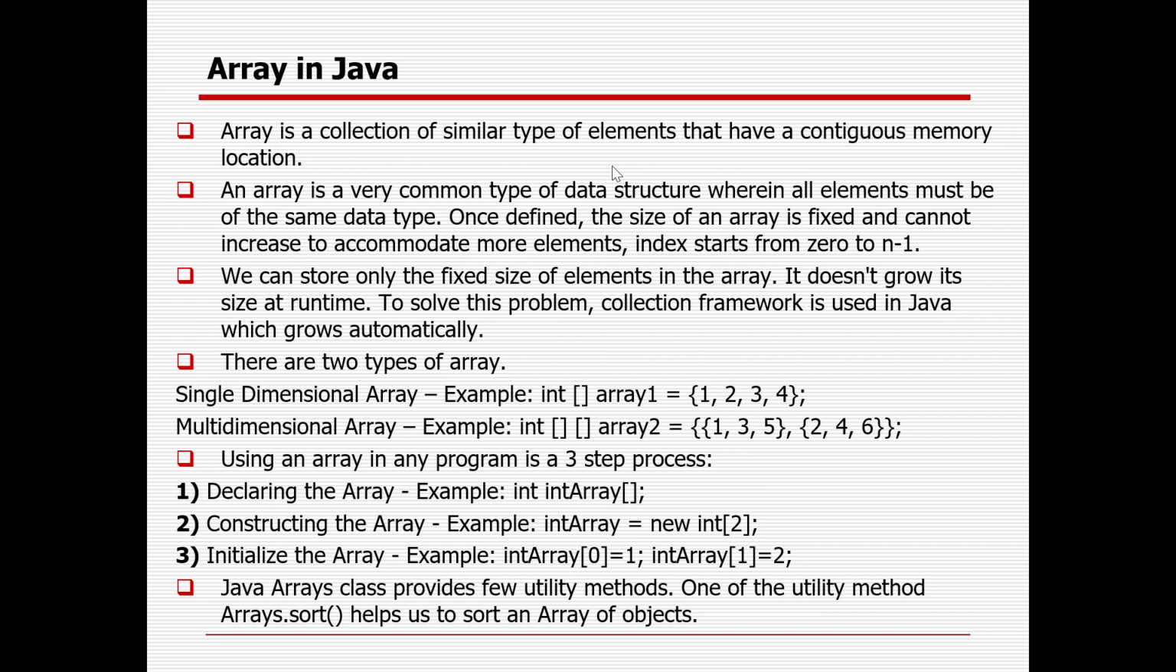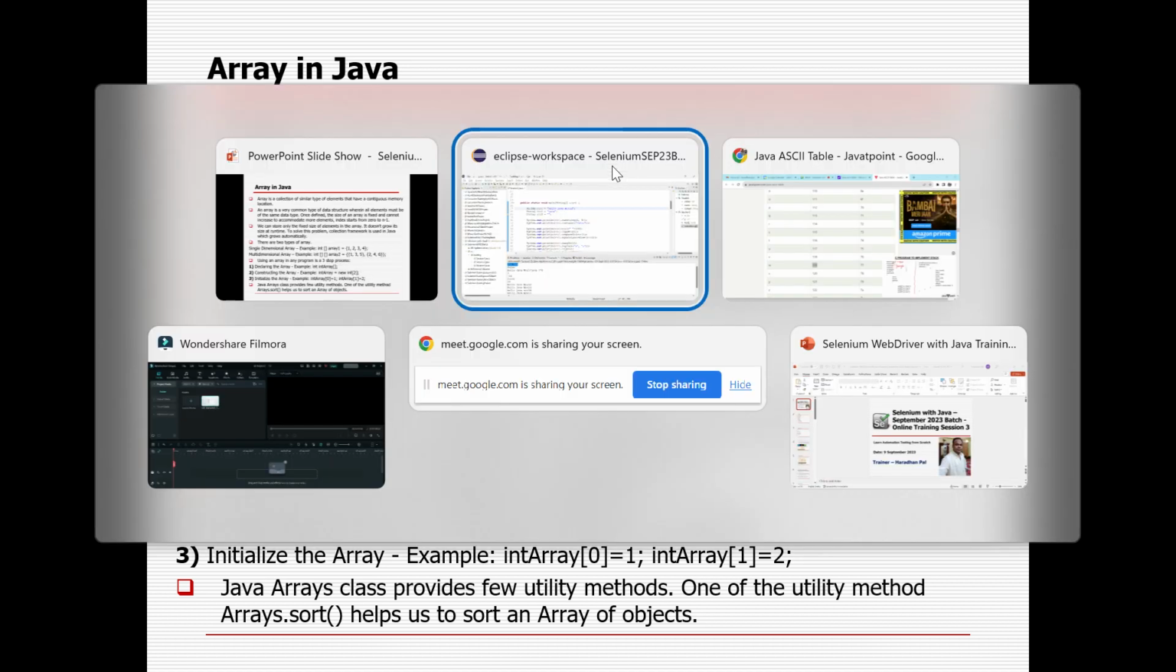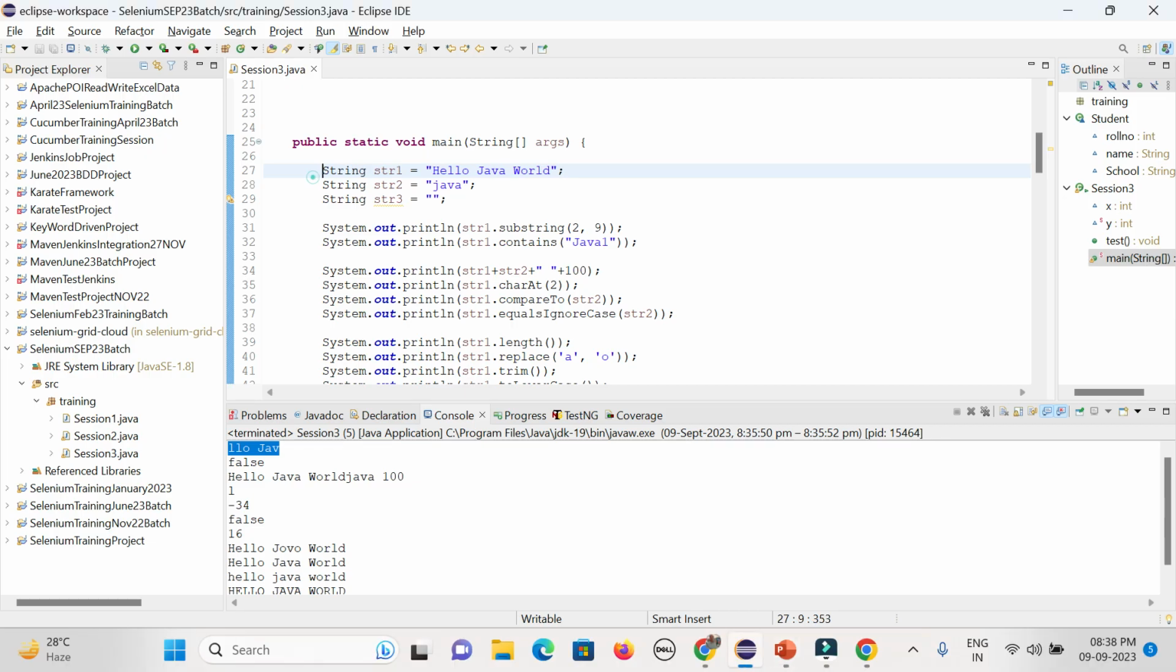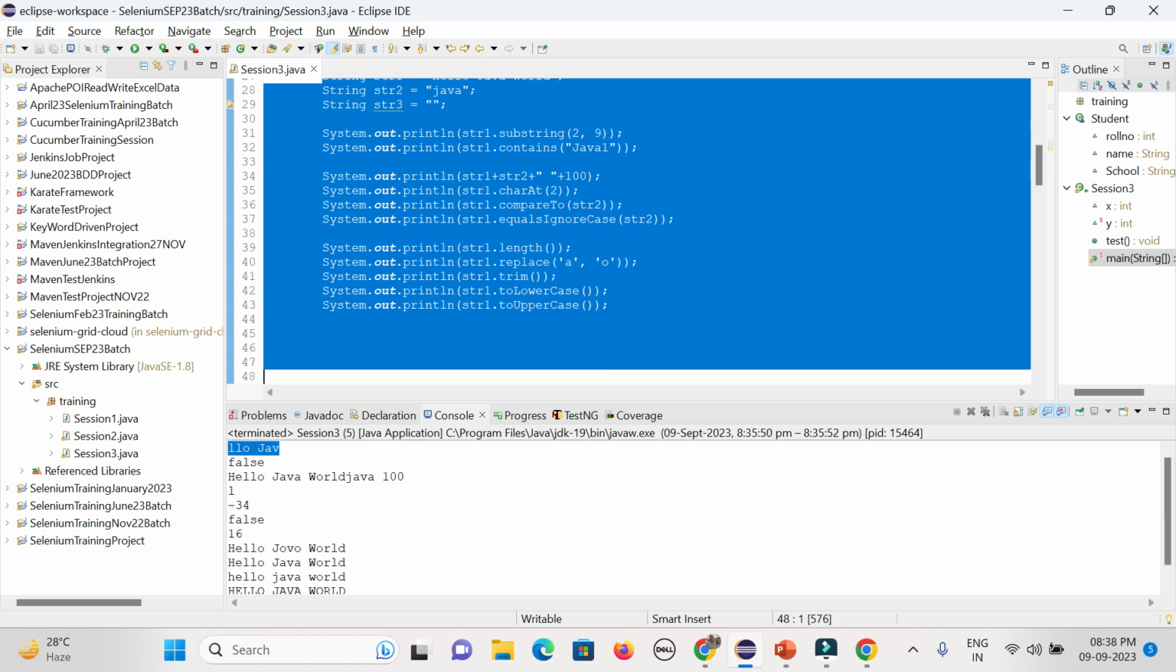There are two types of arrays: single dimensional and multi-dimensional. There are also two ways to define an array. First, you can declare the array, construct the array, and initialize the array. Another way, you can define everything at the same time. So I will show you two types of array in the two ways, one with string and one with integer. So I will let you know. First, let's construct some array.